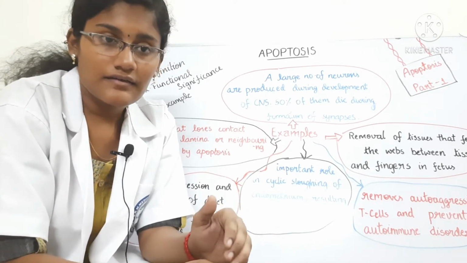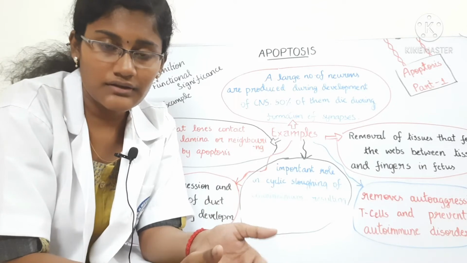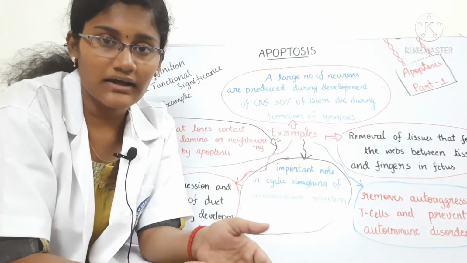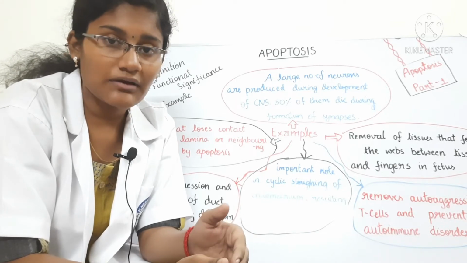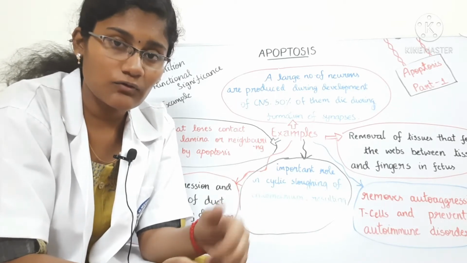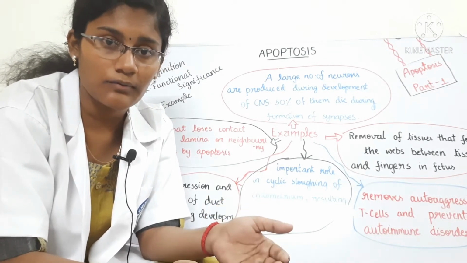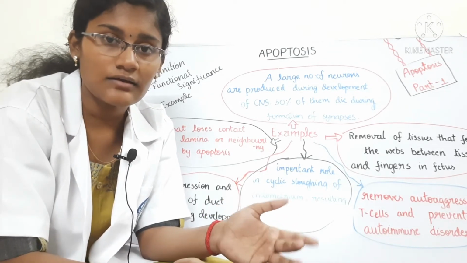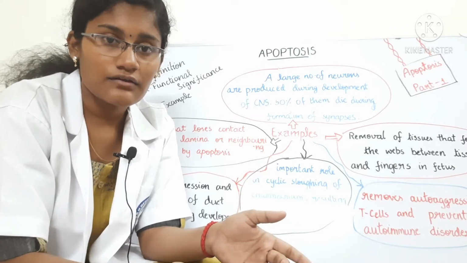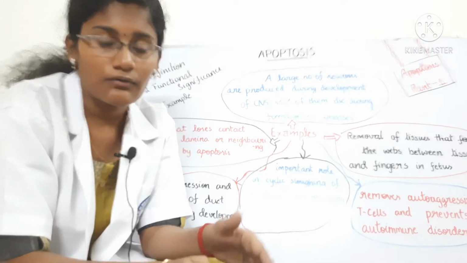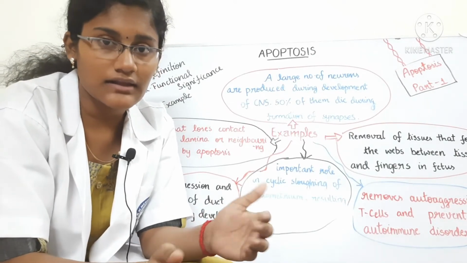The second functional significance of apoptosis is to remove the cells which are damaged too much by a virus or a toxin. If they're damaged beyond repair, the cell cannot be useful to us anyway, and if it is a viral infected cell, it is only going to cause more problems. So apoptosis helps in destroying such cells. Such cells are genetically programmed to destroy themselves, and that's why apoptosis is referred to as cell suicide.